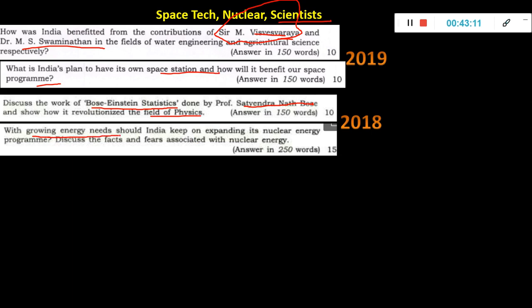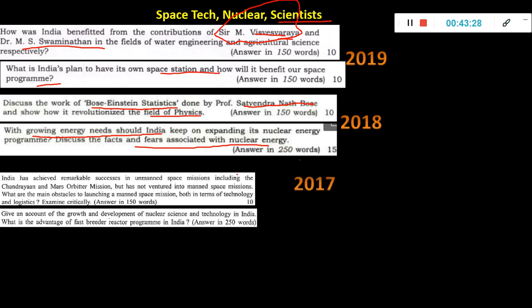With growing energy needs, should India keep on expanding its nuclear energy program? Discuss the facts and fears associated with nuclear energy. Okay, so it's a 2018 question. So it's important, as I told, every year some energy related thing will be there. Solar is the most predicted one all the years, but nuclear is also asked in detail once.